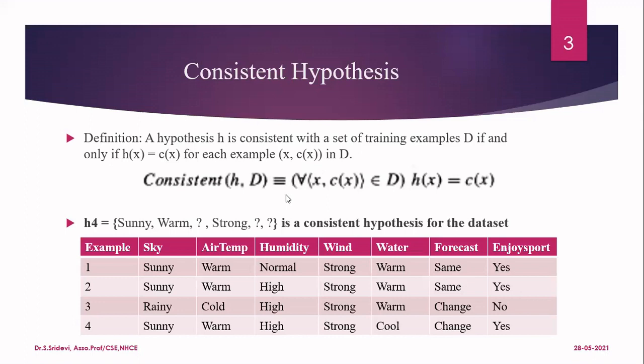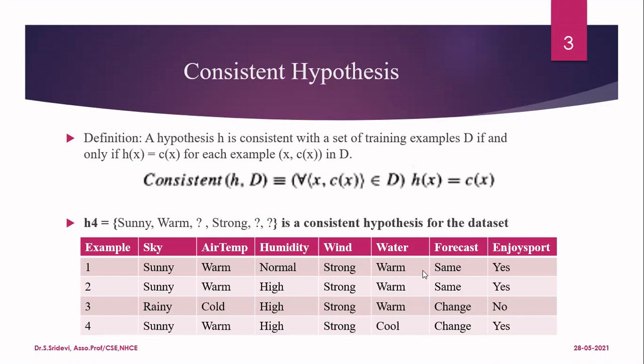Now let us see the next example. Here, the first parameter is rainy. Is it matching with sunny? No. That means even when one parameter is wrong, the hypothesis will return you only no. Here, the first parameter is not matching. Therefore, the hypothesis will return me H of X as no. And if I see the value of C of X, that is also no. When both are no, it means correct. That means it is a negative example. And my hypothesis is also classifying this example as negative. So it is correct hypothesis.